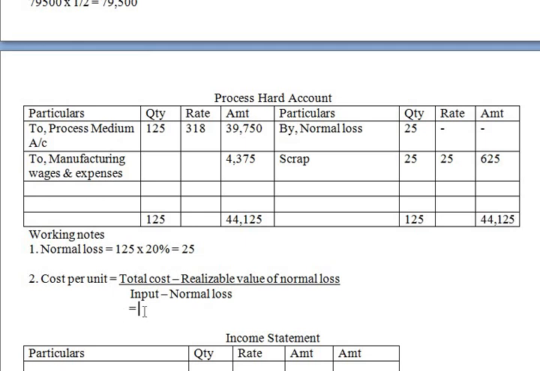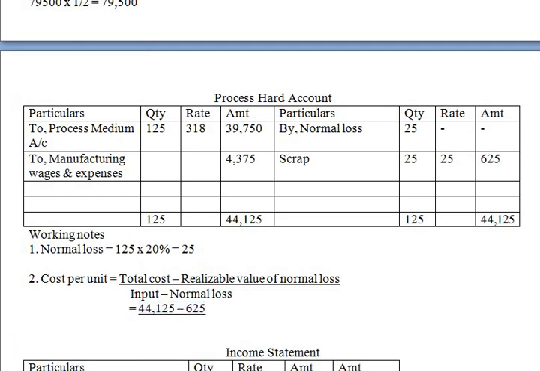Okay, so total cost is 44,125 minus realizable value of normal loss 625, divided by input 125 minus normal loss 50.